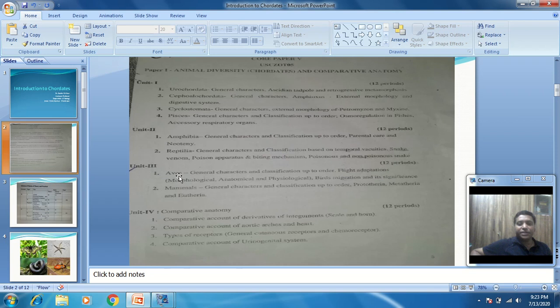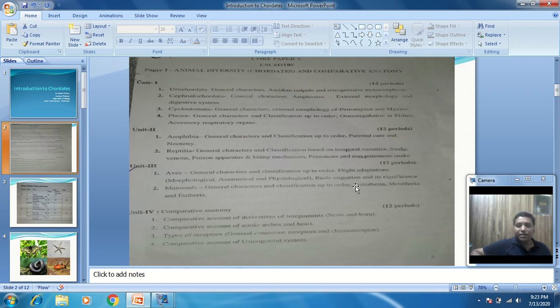The third unit is about the Aves and the Mammals. The Aves are nothing but the birds: the general characteristics and classification up to order. Then flight adaptation, in which they ask about the morphological, anatomical and physiological adaptations. Then bird migration and its significance. This is a very important and very interesting topic.